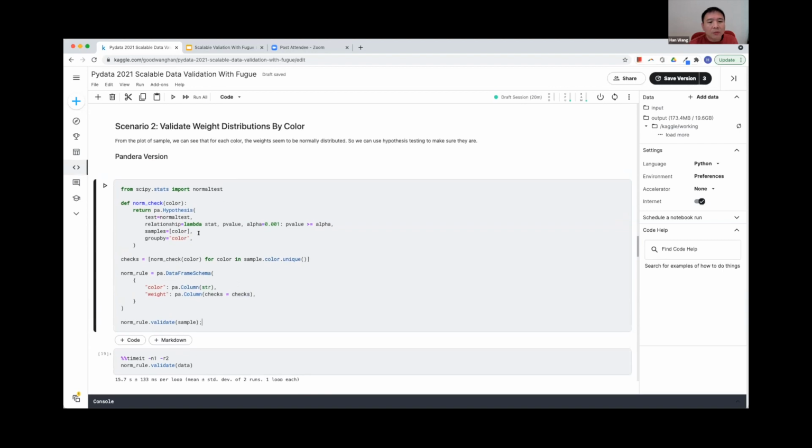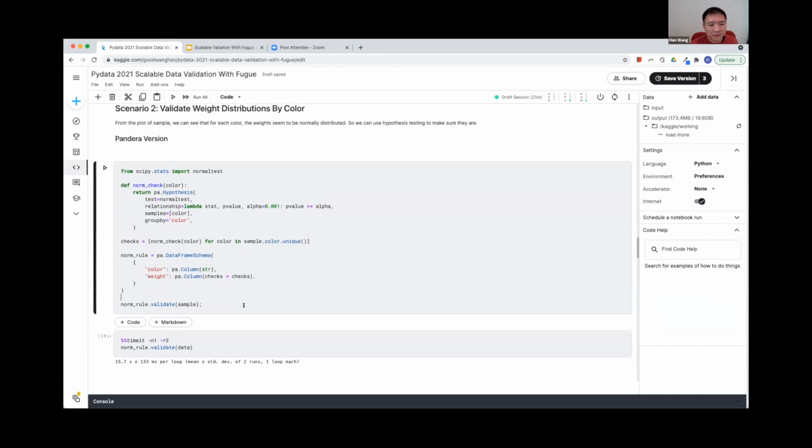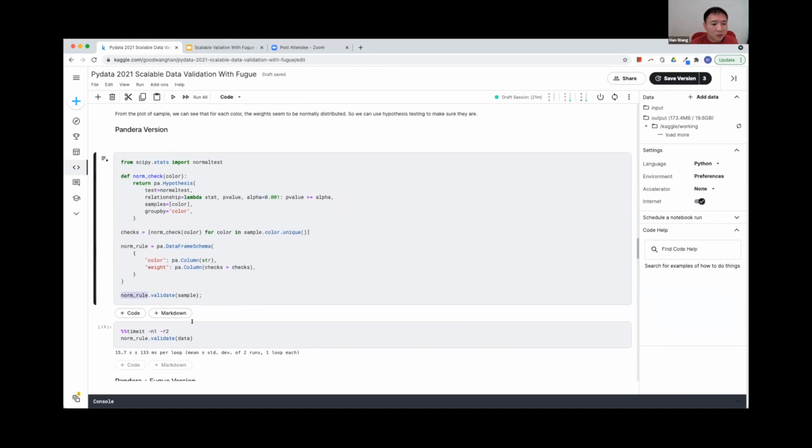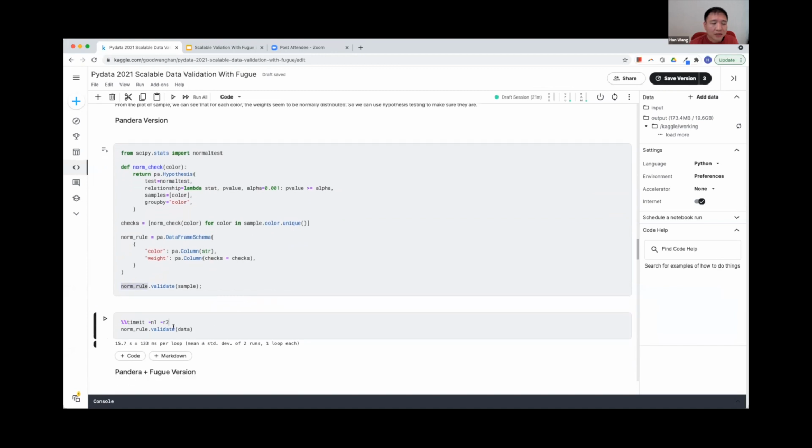So the real problem for this is not only that it's a little bit tedious, but think about that. If we have 8 colors, probably it's fine. But what if we have 8,000 or 80,000 colors, 80,000 partitions, then these checks will be a huge array. So this idea cannot scale very well on a distributed system or on a very large data set. And also here with this rule, we just validate on the entire data set. It took 15.7 seconds to finish the validation.